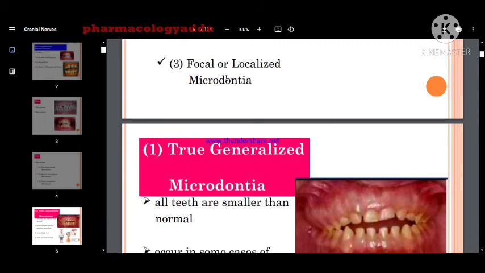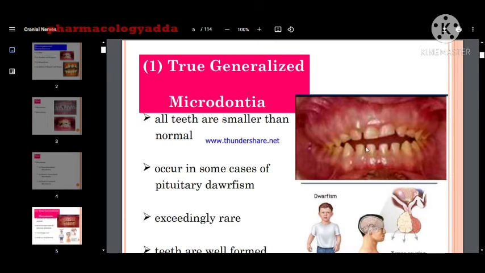Now the true generalized microdontia. See here, this is completely true generalized microdontia. All teeth are smaller than normal. This occurs in the case of pituitary dwarfism. Pituitary dwarfism is somewhat related to endocrinology, in that the hormone from the pituitary gland is secreted less. So here there is hyposecretion of the hormone.